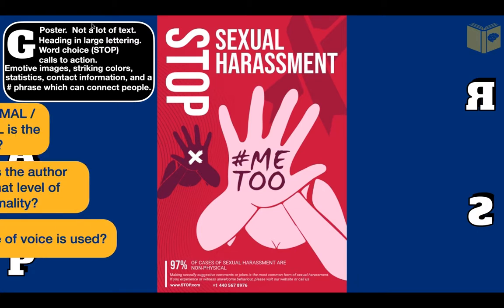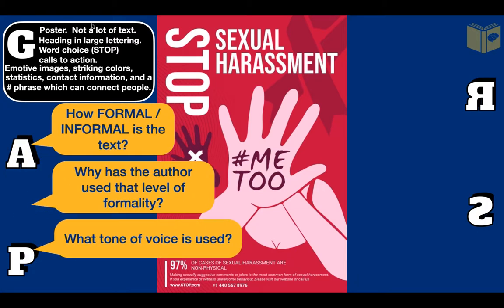Moving on then to register. How formal or informal is the text? Why has the author used a level of formality, and what tone of voice is used? Well, it's consultative. There's authority here, particularly in the fine print, as it asks them to please call them. I wouldn't say it's casual. The text tone in the heading is urgent. It's an order, calling for harassment to stop. The smaller text at the bottom has an informative tone, giving statistics and information to readers about the most common types of harassment.